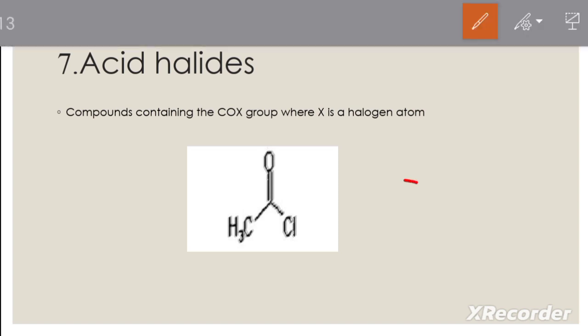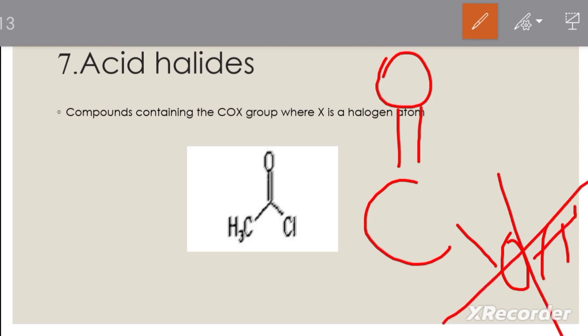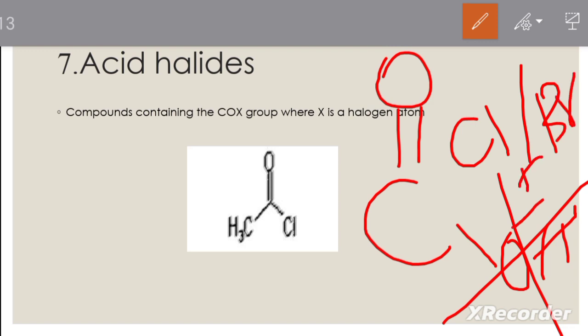So here the carbon atom is bonded to a double-bonded oxygen, and replacing the OH group there should be chlorine, bromine, iodine, or fluorine. So we say carboxylic acid chloride, acid bromide, acid fluoride, acid iodide, like that, right?